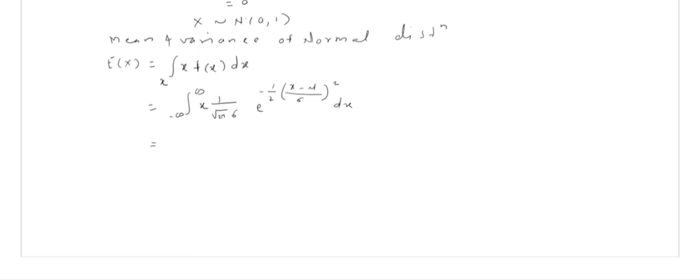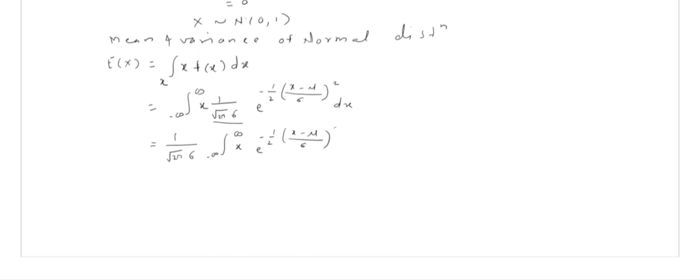Over here, if you observe, the term 1 divided by root 2 pi sigma is free from x. Hence it comes out of the integration sign, and we can write this as 1 divided by root 2 pi sigma, integral from minus infinity to infinity of x as it is, then e raised to power also as it is.